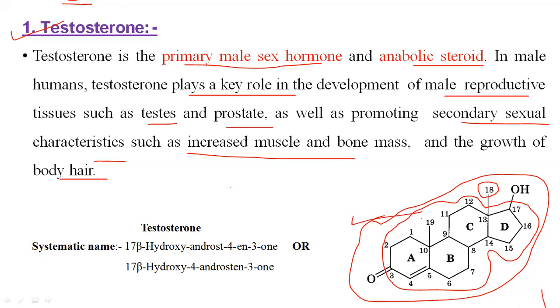The numbering starts from the A ring: 1, 2, 3, 4, 5, 6, 7, 8, 9, 10, 11, 12, 13, 14, 15, 16, 17. In total there are 17 carbons in the phenanthrene along with the cyclopentane ring. This is the basic moiety, and whatever modifications are made will produce the concerned steroidal structures.